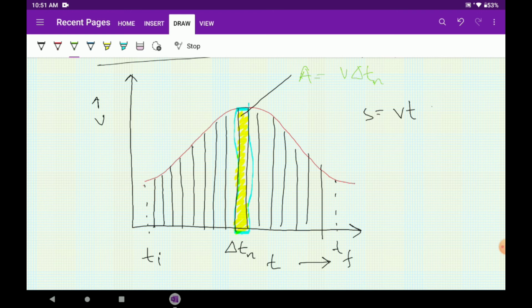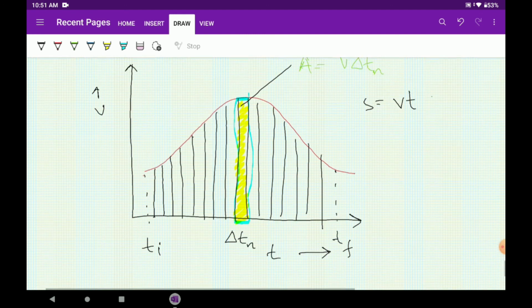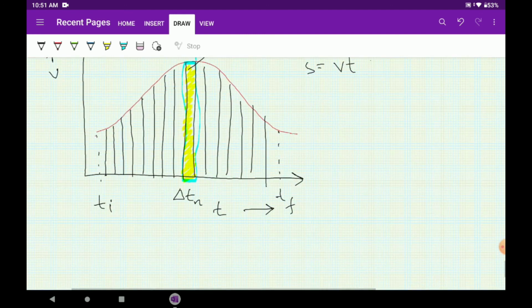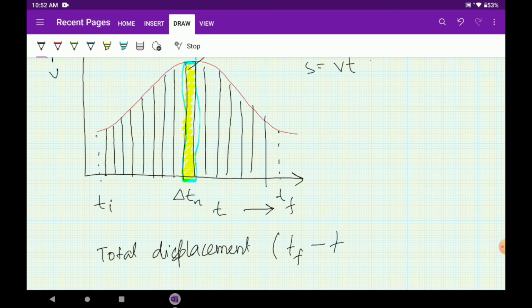Any particular delta t, we take it as delta t subscript n. Okay, so now what will be the total displacement? If I ask you what will be the total displacement of the body in the time interval tf minus ti.